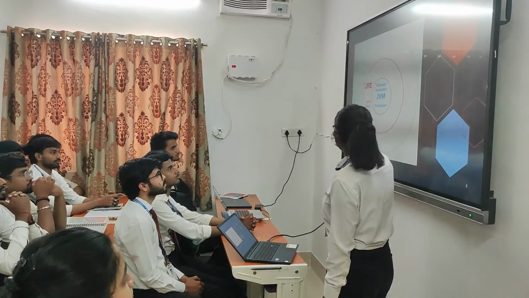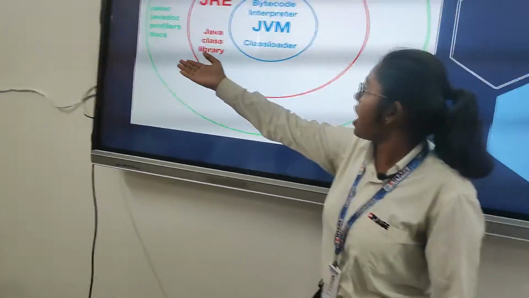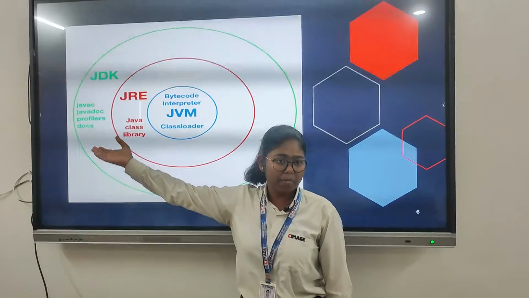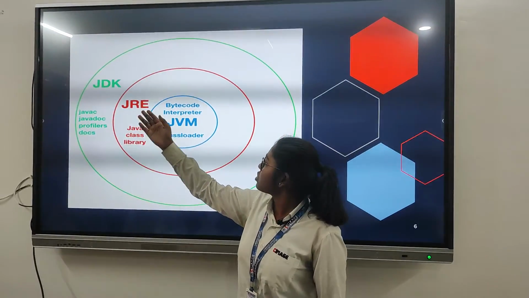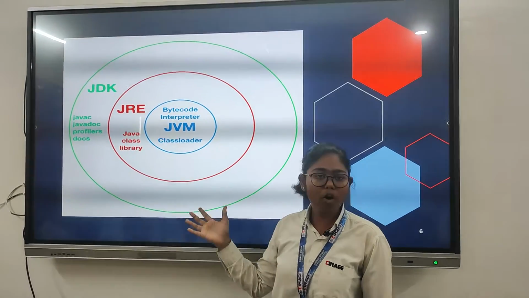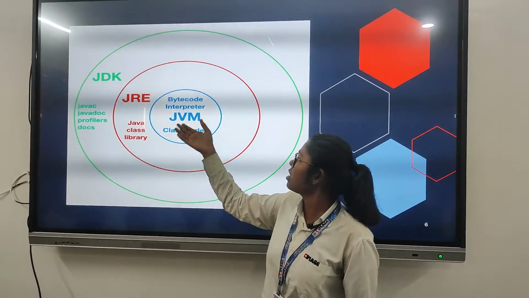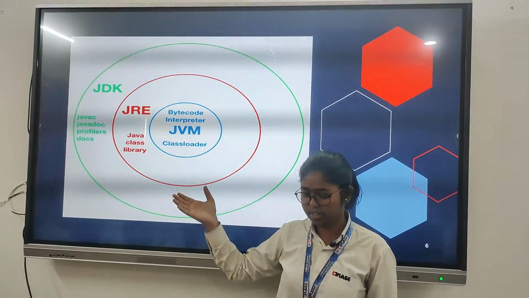So this is the JDK, where we have Javac, which is the Java compiler, and other things like APIs. Now, JRE is the Java Runtime Environment, which provides an environment for code execution, and JVM is where the execution happens.